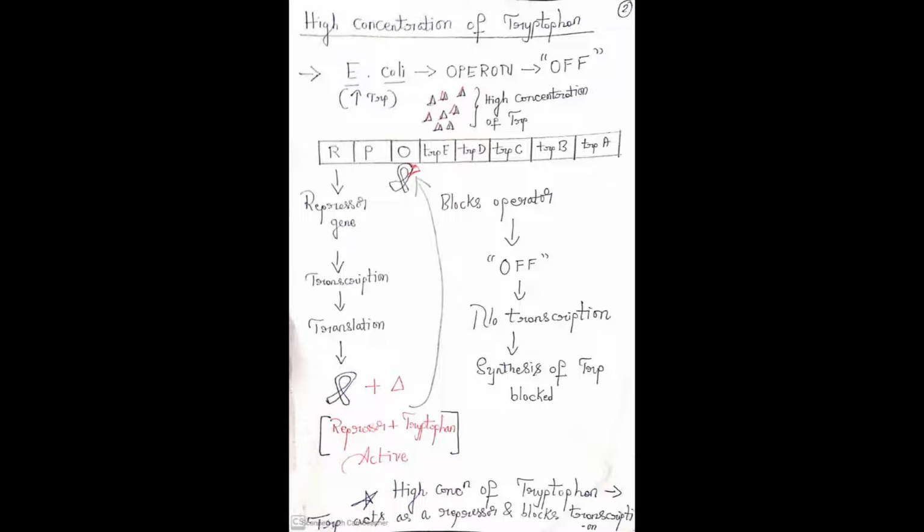That's why we are studying tryptophan under the repressor concept. Here tryptophan acts as a repressor. The cell contains lots of tryptophan, so the molecule of tryptophan binds to the repressor and blocks transcription. So if you observe the last line, with a high concentration of tryptophan, tryptophan acts as a repressor and blocks transcription. The operon is off.